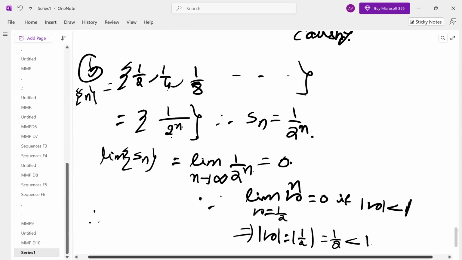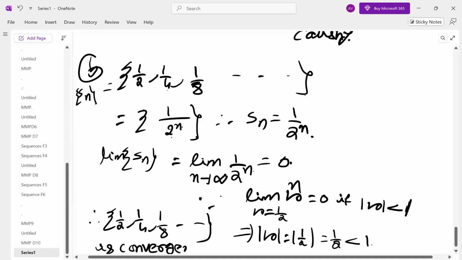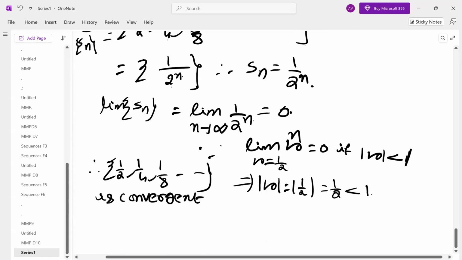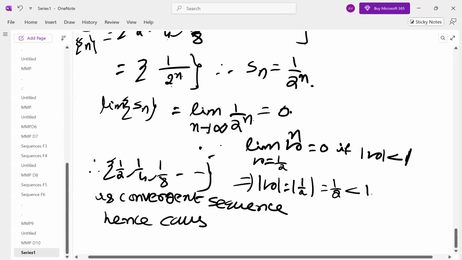Therefore the sequence Sn, 1 by 2, 1 by 4, 1 by 8, is a convergent sequence. Hence Cauchy. If it is convergent, automatically it is Cauchy.